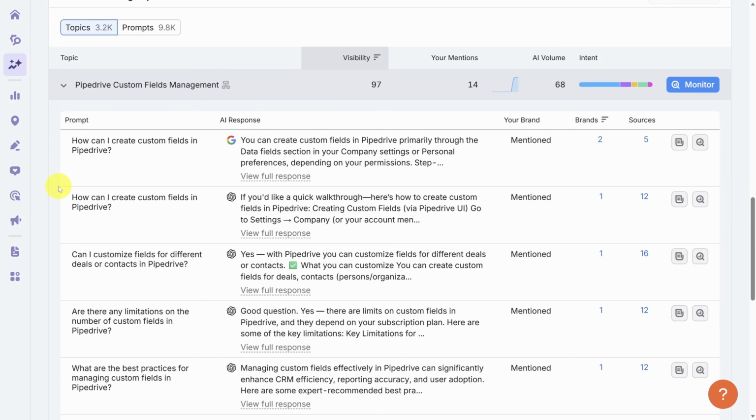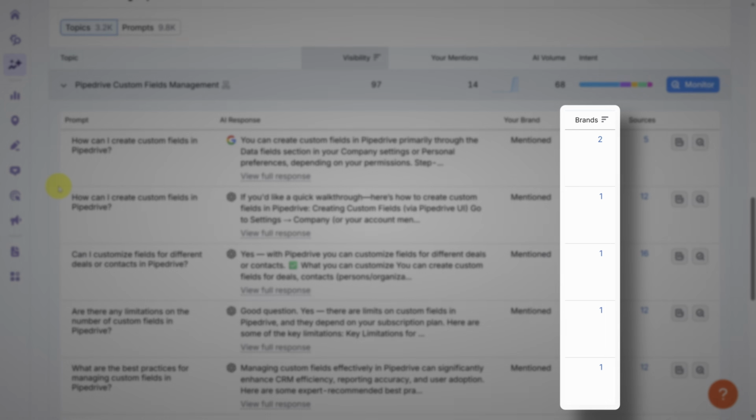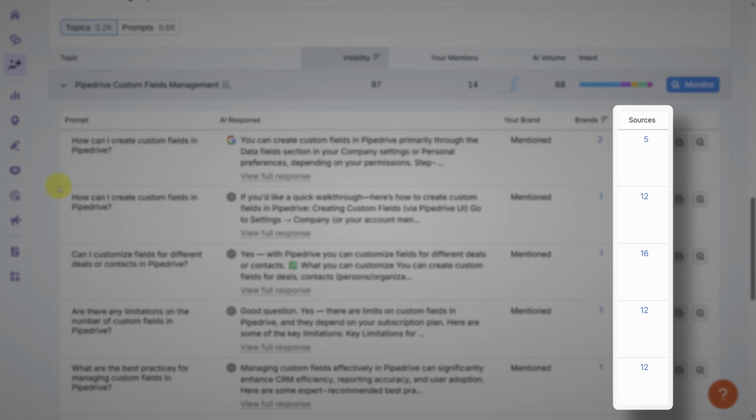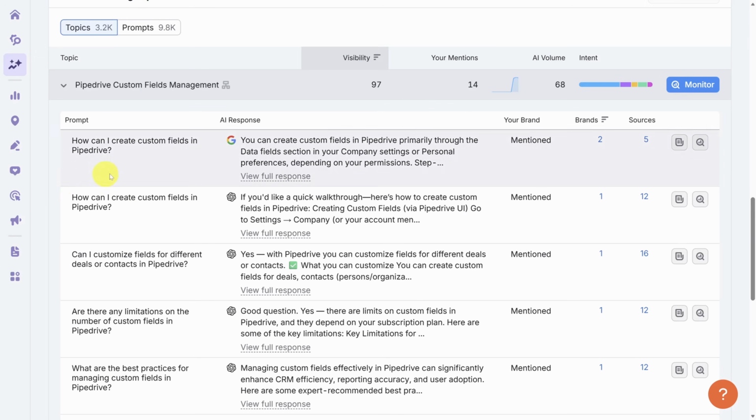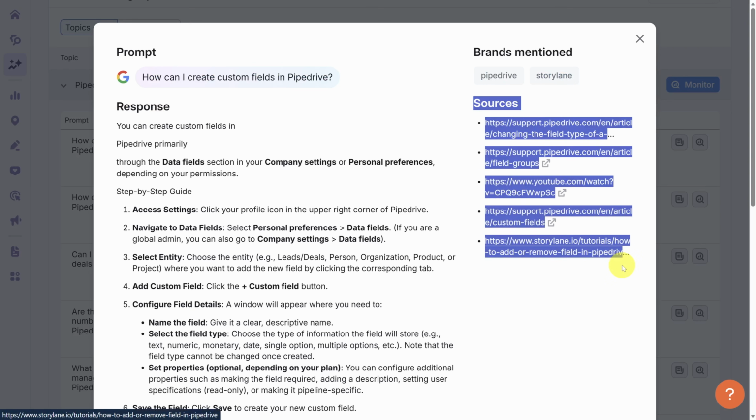For any of these prompts, you can see whether your brand was mentioned in the text, how many brands total were mentioned, and how many sources were cited. You can also view a snapshot of the AI model's response. Now remember, AI models are probabilistic. You won't get this same answer if you go ask Google the same question. But the purpose of the snapshot is to give you a possible answer, as well as summarize the brands mentioned and what sources are cited.